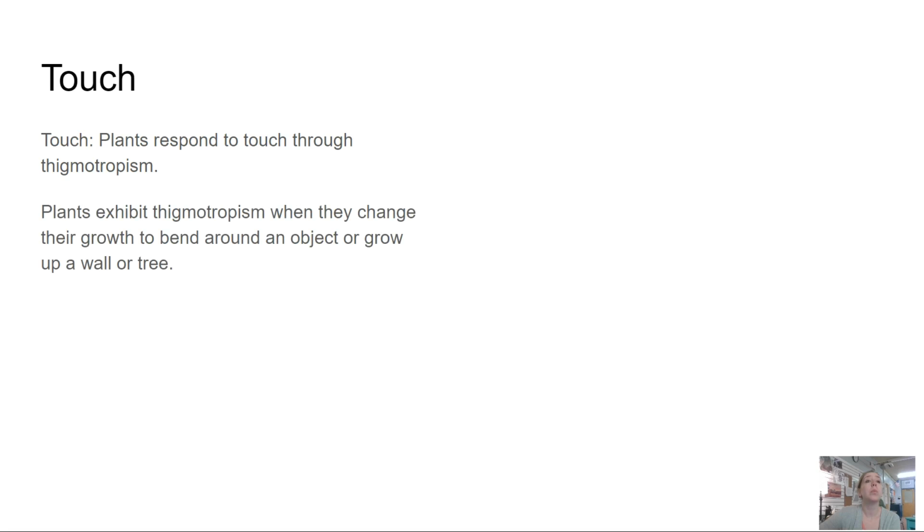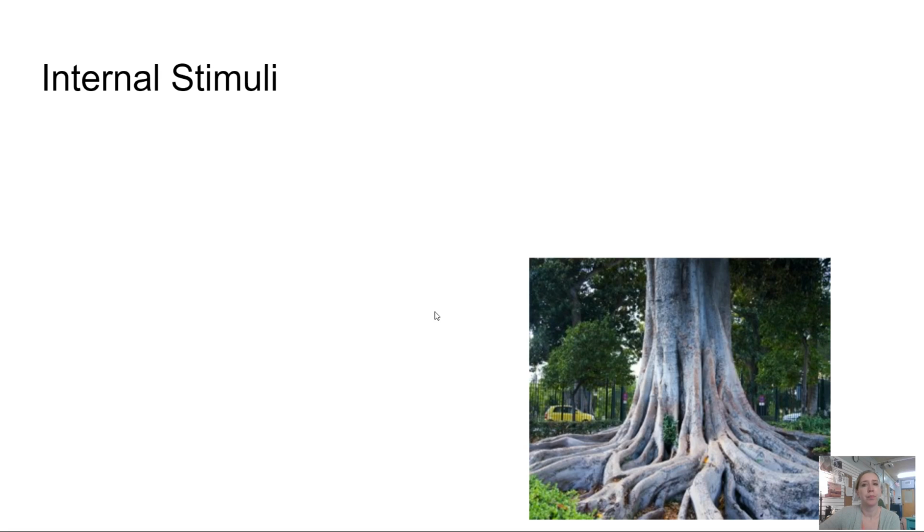Touch. Plants respond to touch through thigmotropism. Plants exhibit thigmotropism when they change their growth to bend around an object or grow up a wall or tree. Many types of vine plants, such as ivy, exhibit this.